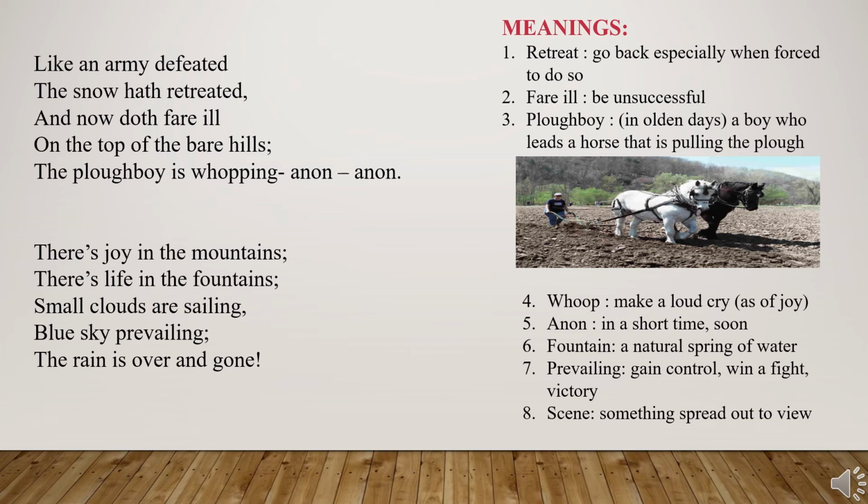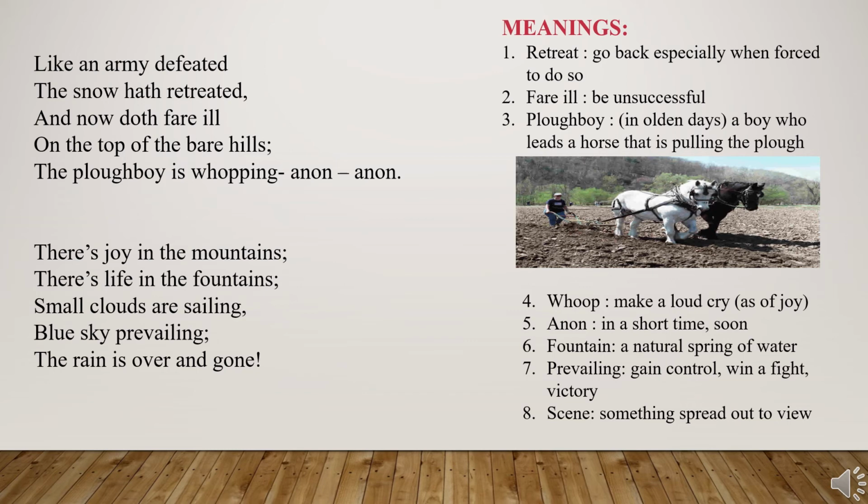Yes or no? When you move on to spring season, a little bit of snow will be seen on the top of the bare hills. That is what the poet is saying. Just now you have moved to spring season, defeating the winter season, and you can see very little snow on the top of the hill.